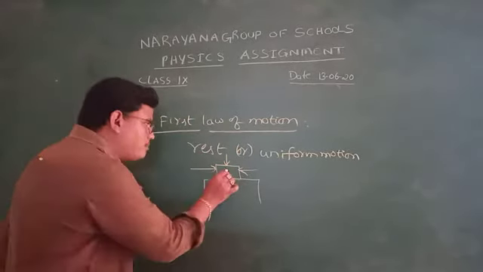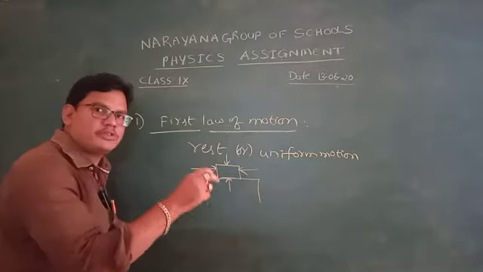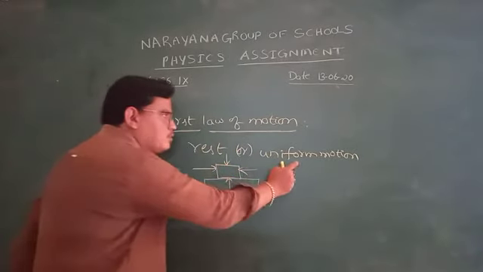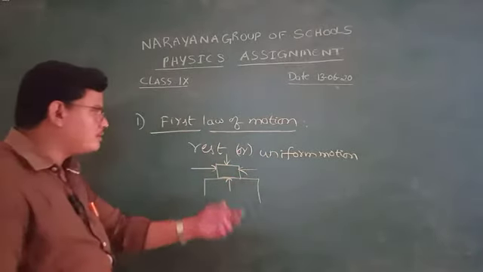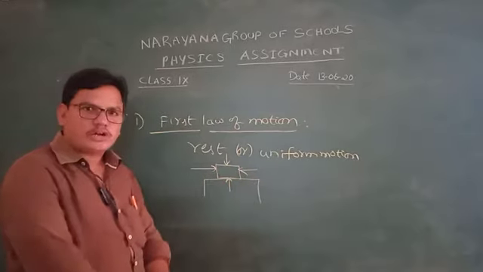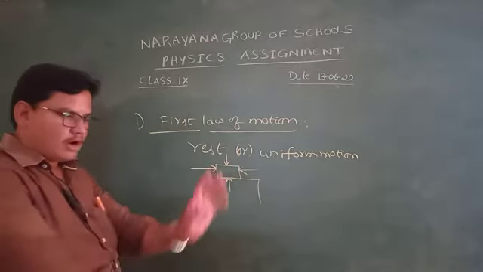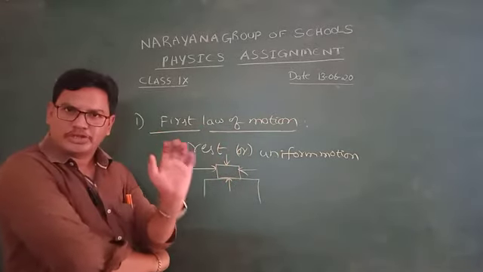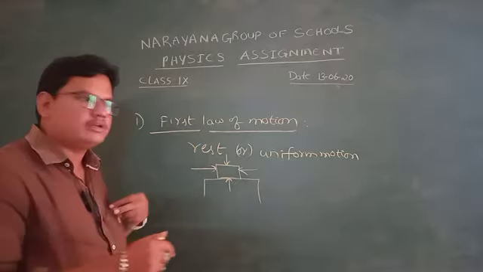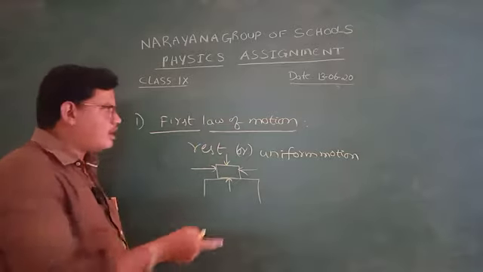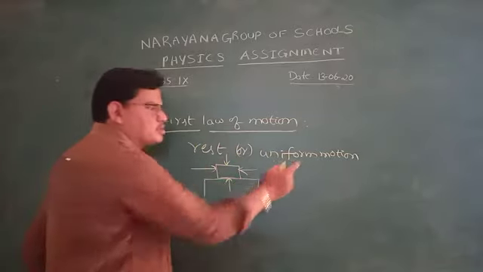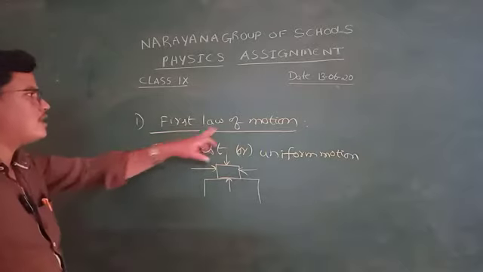That's why the object remains in the state of rest or uniform motion. That is, if the vector sum of all the forces acting on the object is zero, then only it remains in an unaccelerated state, at rest or in uniform motion. This is called the first law of motion.